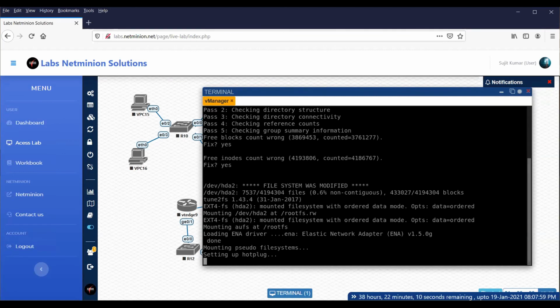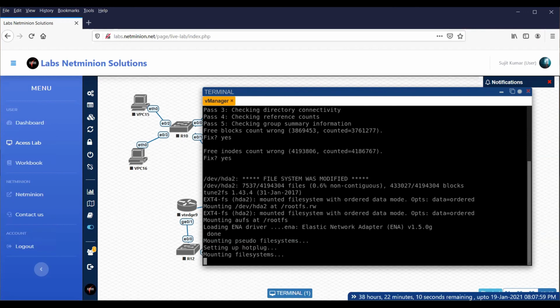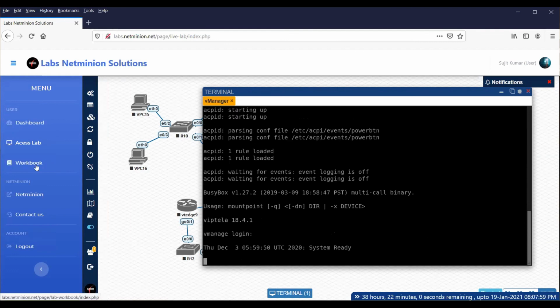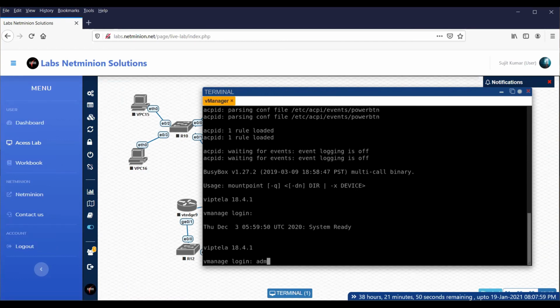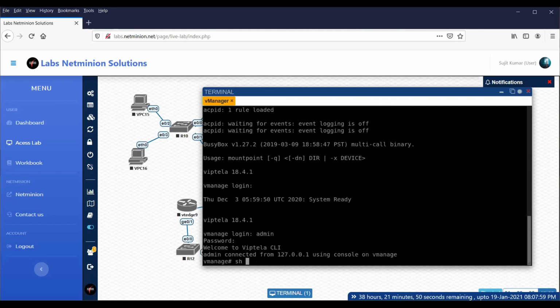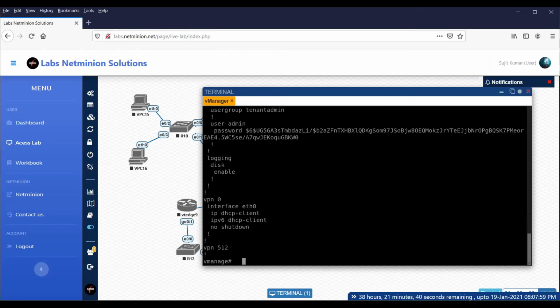Where are the tasks? The tasks are written in the workbook. Okay, so you are providing a workbook also, right? Yep. Here you can see in the workbook section, that's where you will see the SD-WAN workbook. You can log in and do anything on each individual device. I have just powered on one, but you can power on all of them.